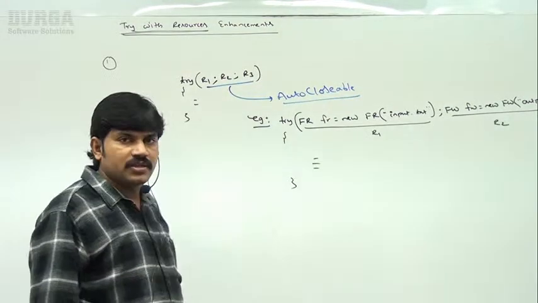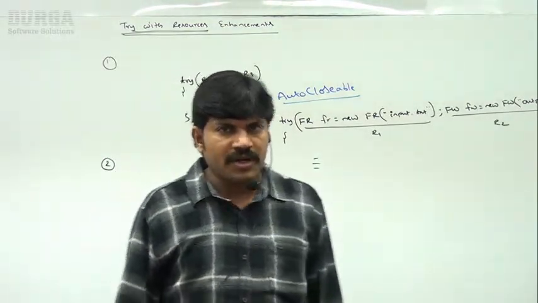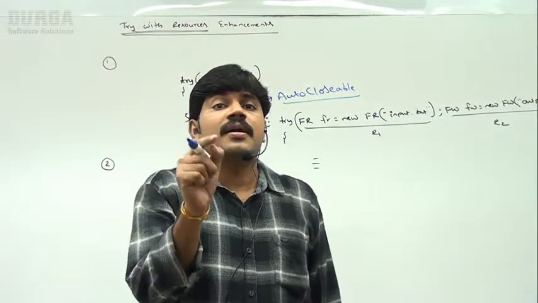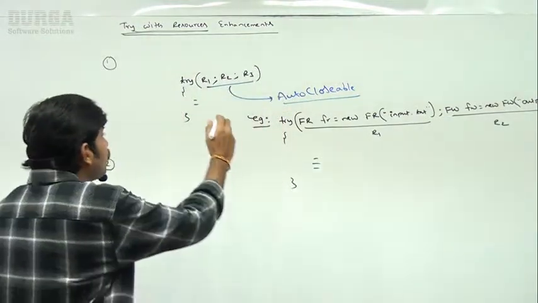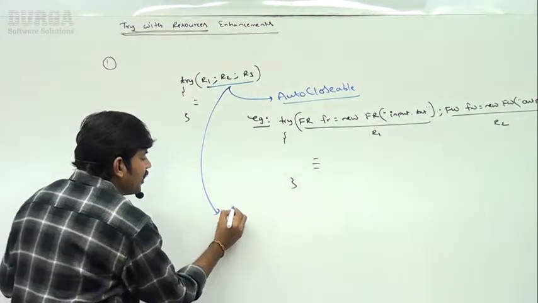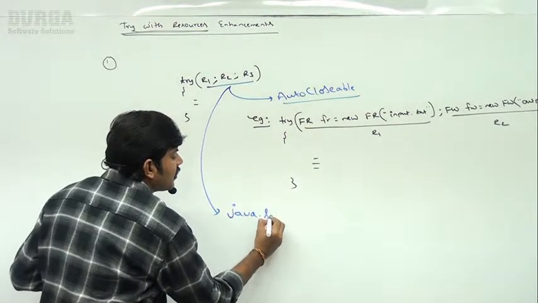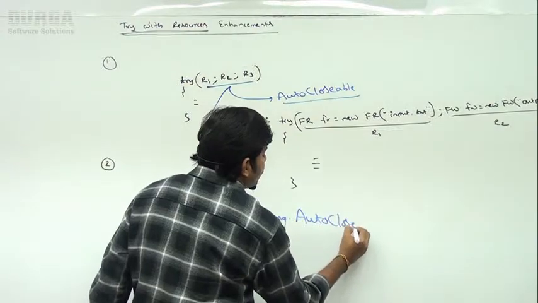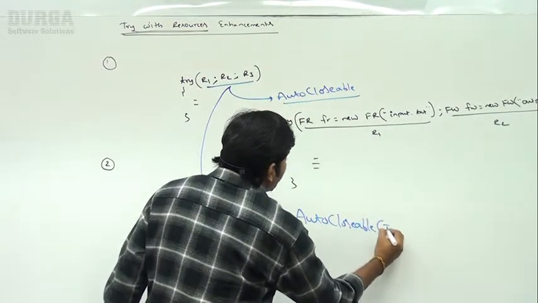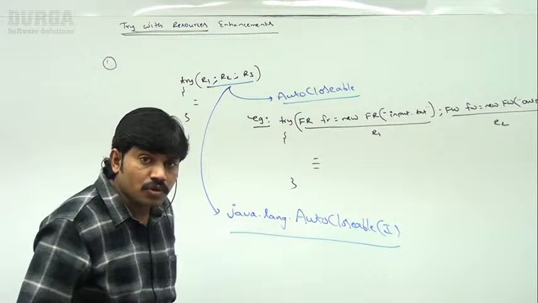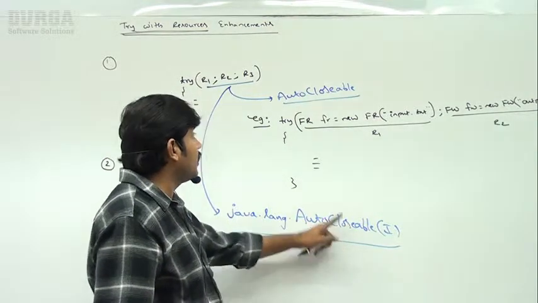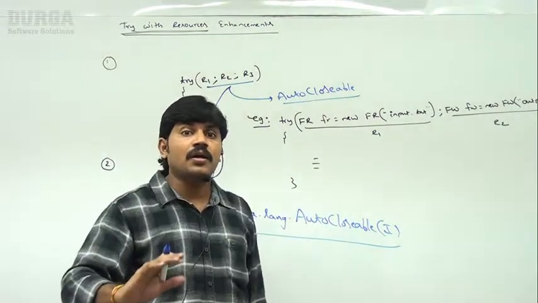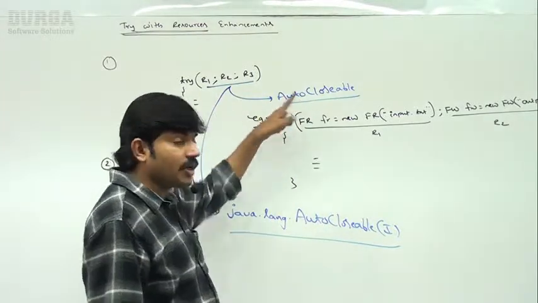Then immediately you may ask, sir, what is the meaning of auto-closable? Very simple: the corresponding class should implement the java.lang.AutoCloseable interface. If the corresponding class implements the java.lang.AutoCloseable interface, automatically it is considered an auto-closable resource.